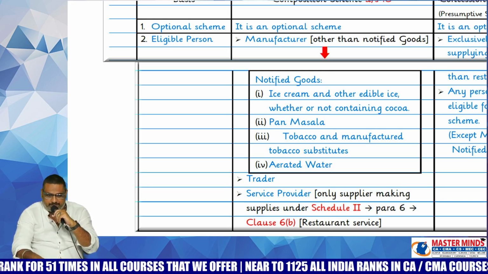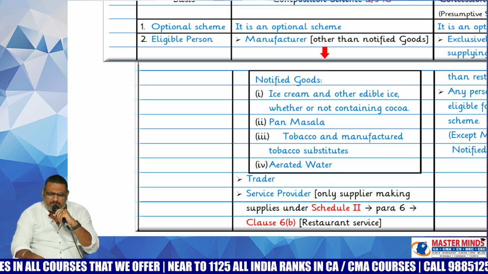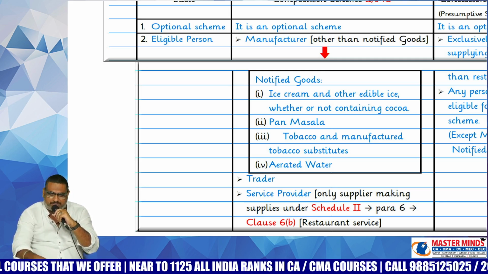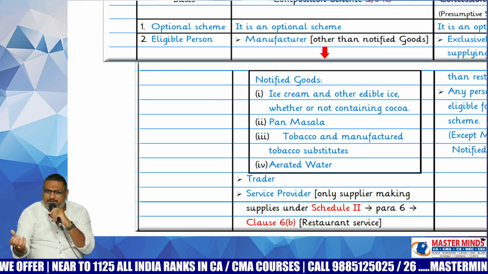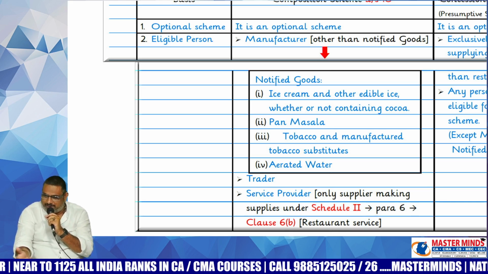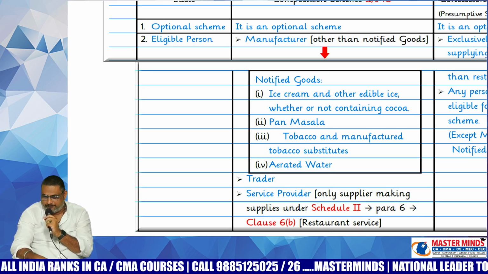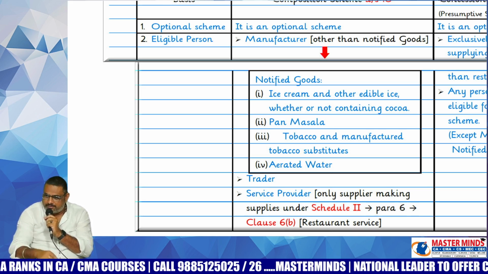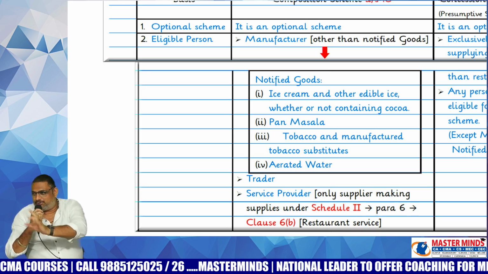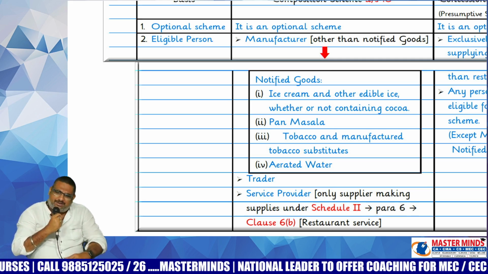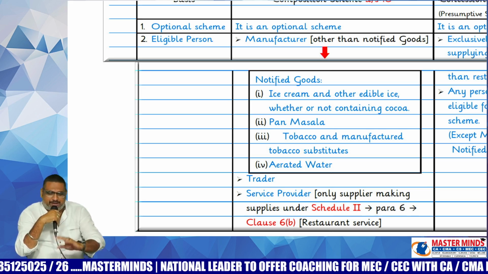These are the 7. Sir, pan masala, tobacco, okay. They will do some harm to the health. That's why they may not be eligible. And aerated water is nothing but soda, club soda, whatever the soda it is. Generally, you will use it, no? I think you will have a better idea with respect to it. So aerated water comes under soda, carbonated water. Generally, it may also damage the health. That's why it may not be eligible.